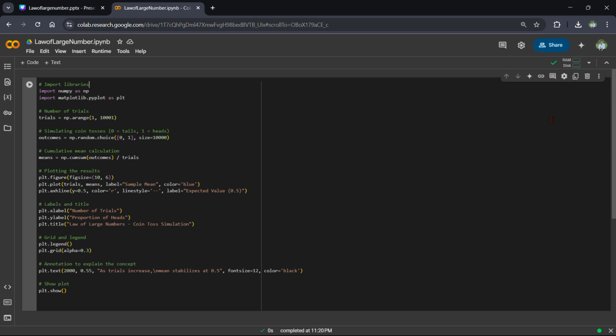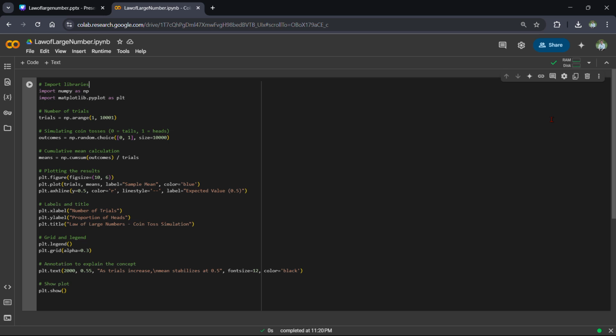First, we have imported the necessary libraries. The first library is NumPy, which is used to perform numerical operations efficiently, and Matplotlib, which is used to visualize the results through plots.